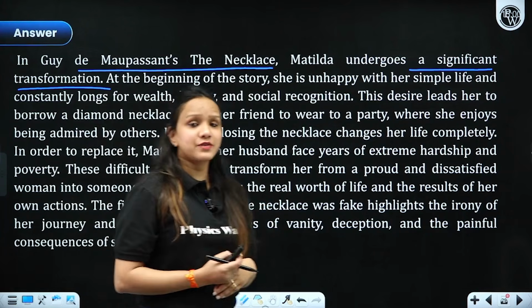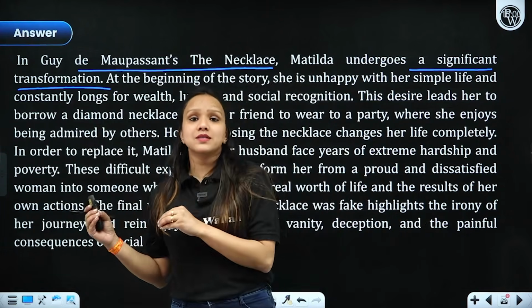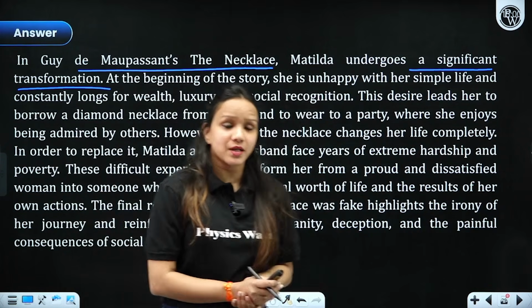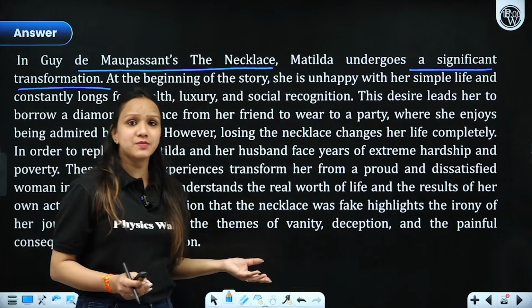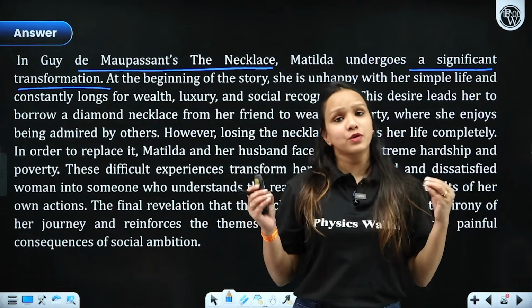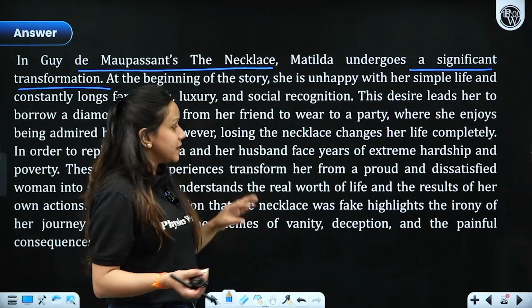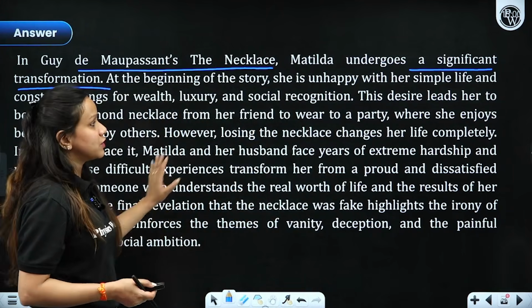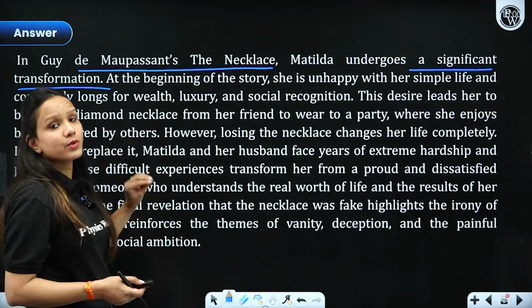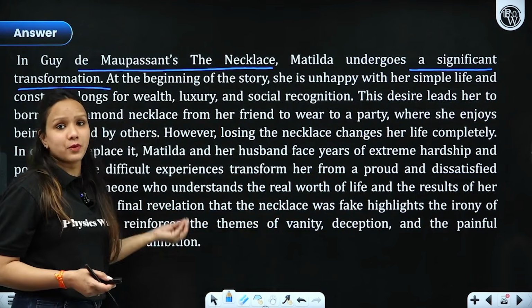But with the passage of time, when everything was over and when they had lost the necklace that was given by Madame Forestier and they had to buy a new one as a replacement. So after that particular incident, her outlook changed and she became a modest lady. She became a contented lady towards the end of the lesson, that you need to mention. So please give a close look at this particular question in order to know about her character specifically.